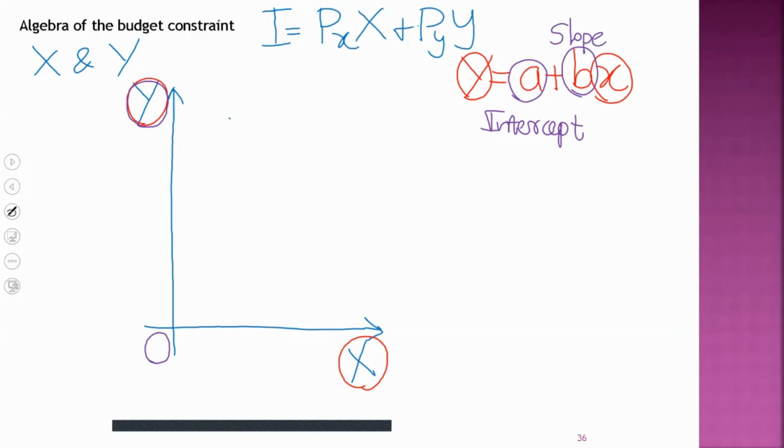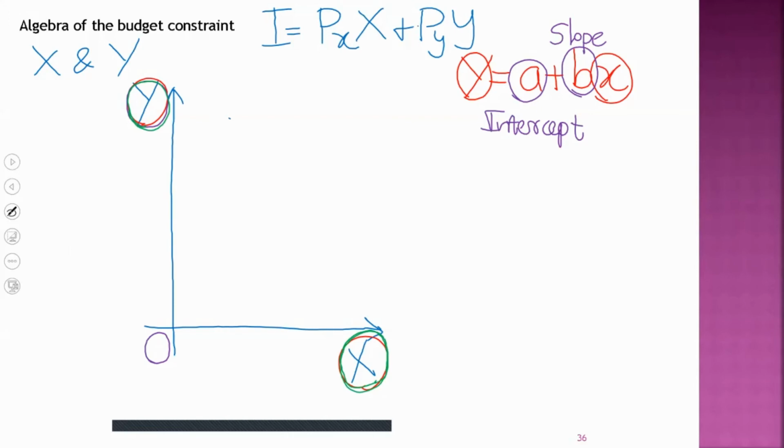Slope means the change in the variable on the vertical axis in response to 1 unit change in the variable on the horizontal axis.